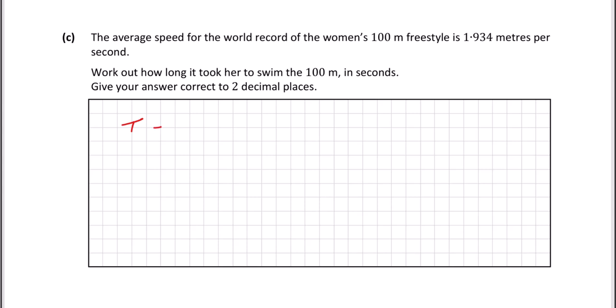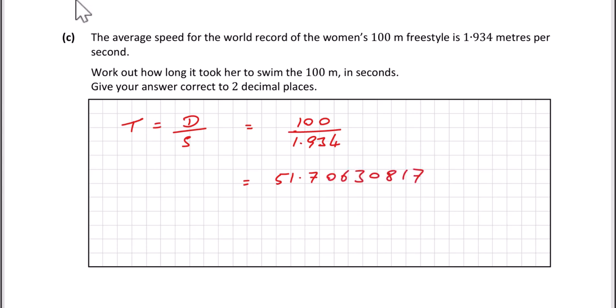If you use Dad's silly triangle, you'll see that time is distance over speed. In our case, we have a distance of 100 meters. And the speed was 1.934 meters per second. So when you do that on your calculator, you get 51.70630.817, and that's seconds. So we have to round this to 2 decimal places.